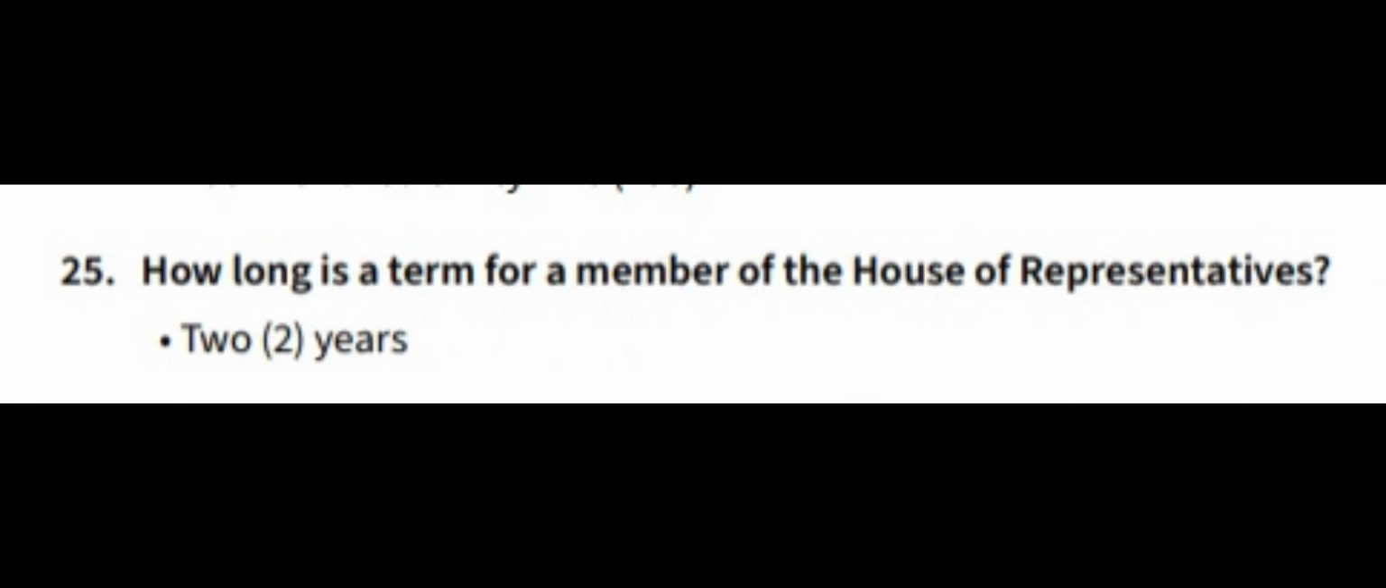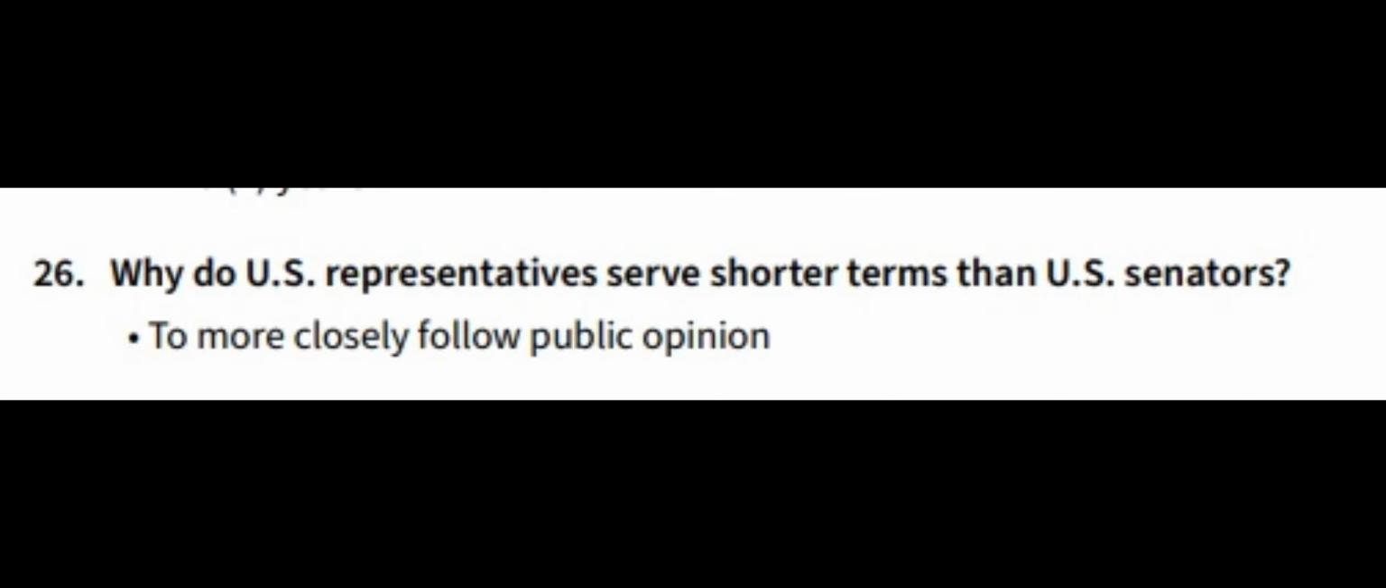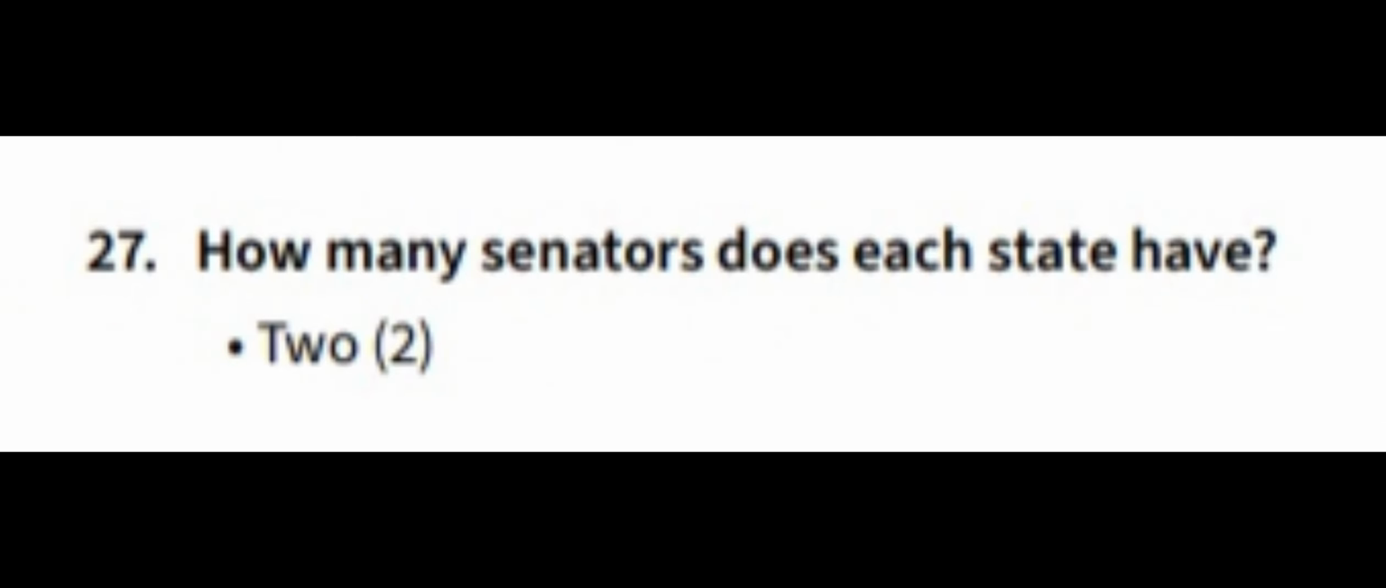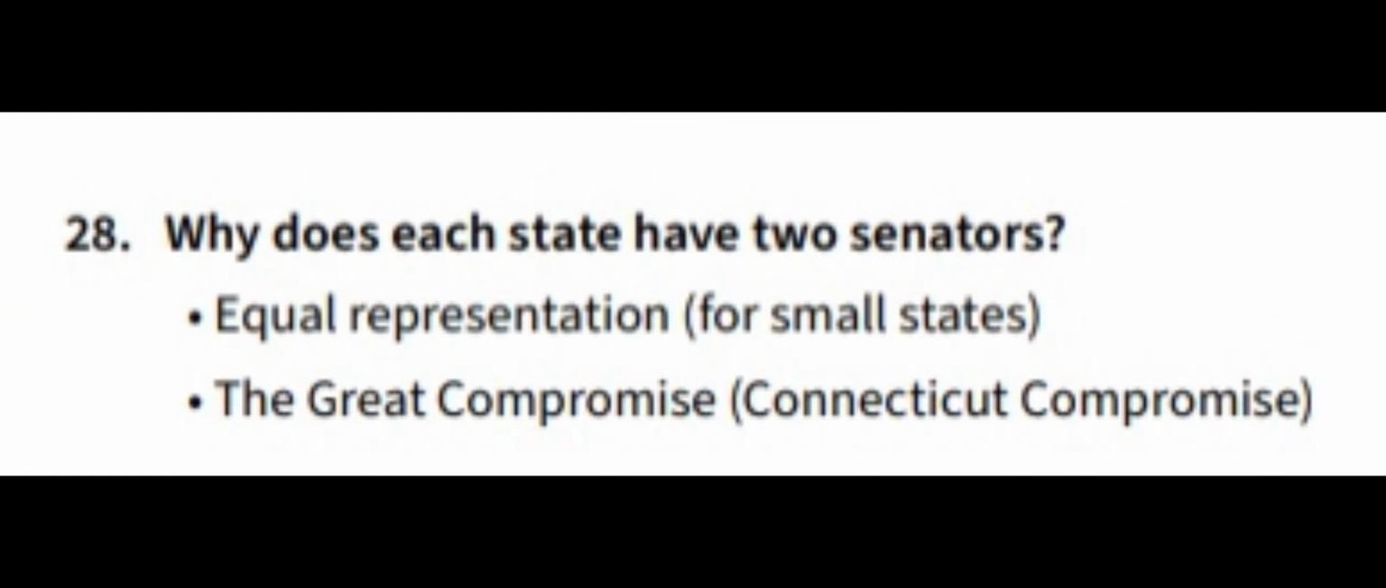24. How many voting members are in the House of Representatives? 435. 25. How long is a term for a member of the House of Representatives? 2 years. 26. Why do U.S. representatives serve shorter terms than U.S. senators? To more closely follow public opinion. 27. How many senators does each state have? 2. 28. Why does each state have 2 senators? Equal representation for small states. The Great Compromise, Connecticut Compromise.